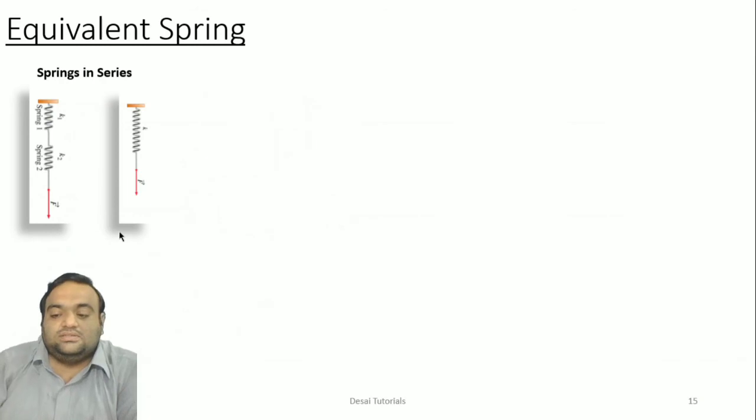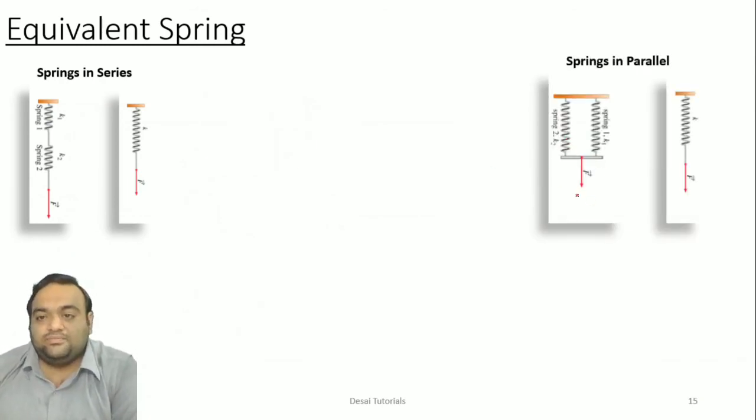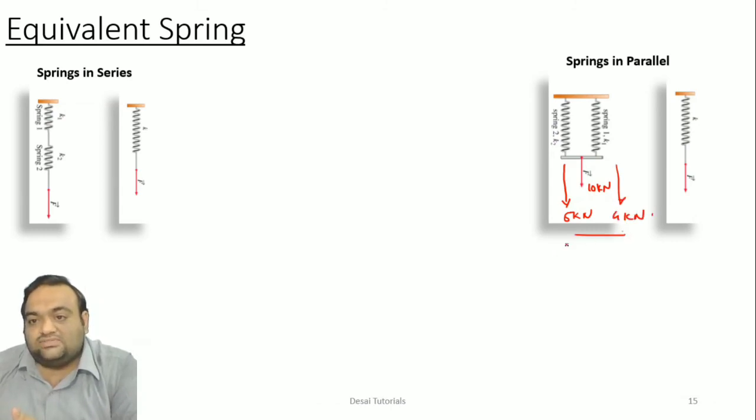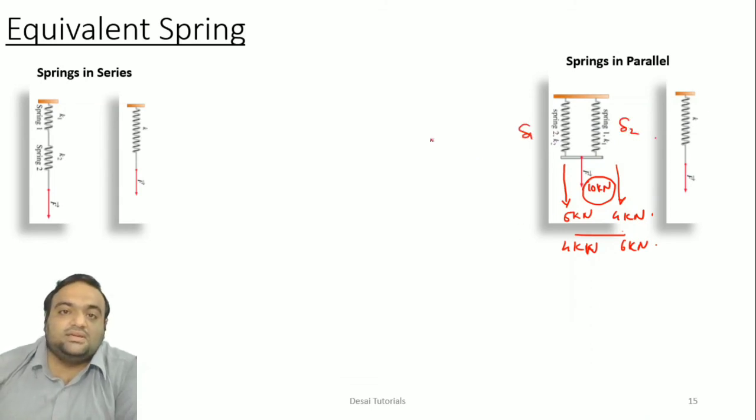Now next, springs in parallel. Okay, in this condition, what is happening? The force will be changing. Let us say the common force applied over here is 10 kilonewton. So the force might be 6 kilonewton here, and the force can be 4 kilonewton here, or else this will be 4 kilonewton, or this will be 6 kilonewton, though the total force remains the same as 10 kilonewton. But the deflection that will be produced in spring 1 and spring 2 will remain the same.